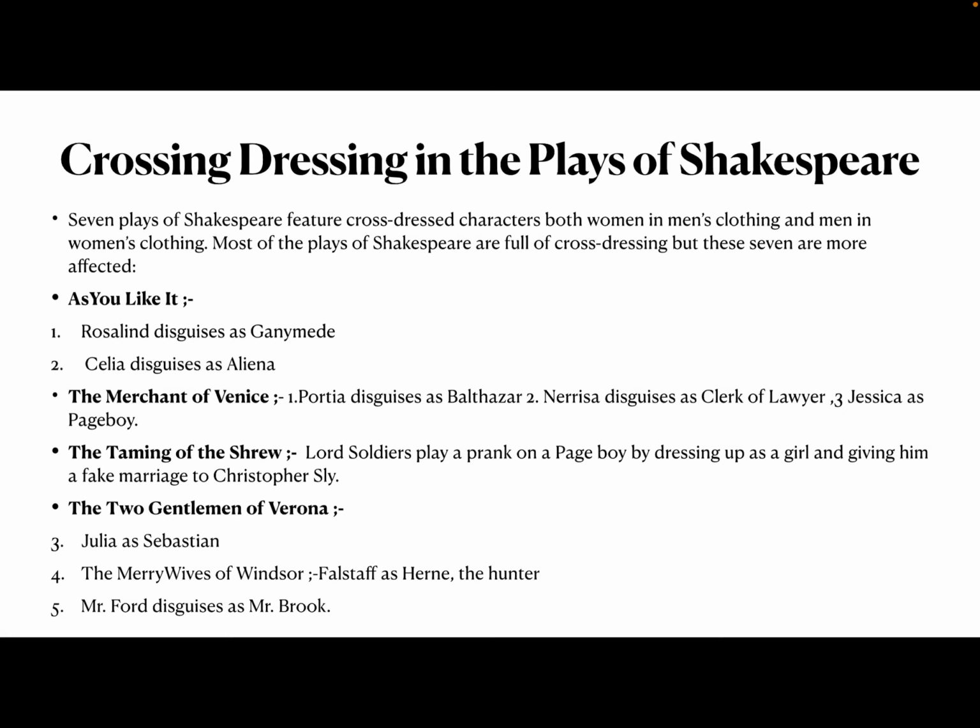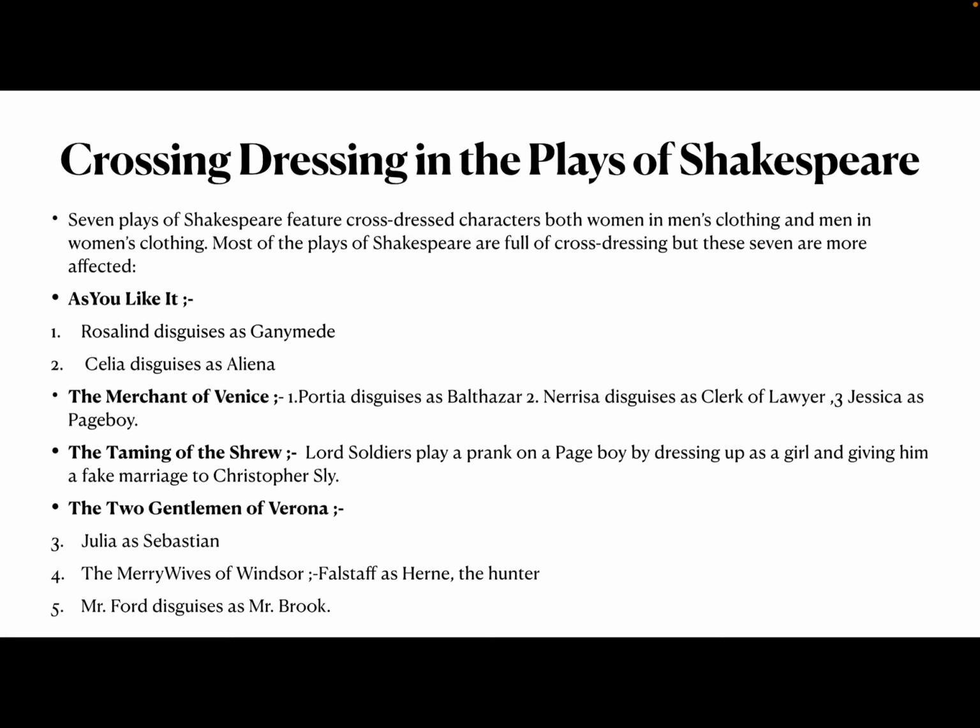So let's see that. There are generally seven plays of Shakespeare which feature cross-dressed characters, both women in men's clothing and men in women's clothing. Most of Shakespeare's plays are full of cross-dressing, but these seven especially have more features of it. So the first play is As You Like It. Here we have to remember which character disguised as which character, because it is asked. In that play, Rosalind disguises as Ganymede and Celia disguises as Aliena.